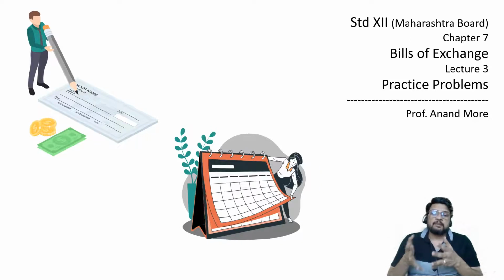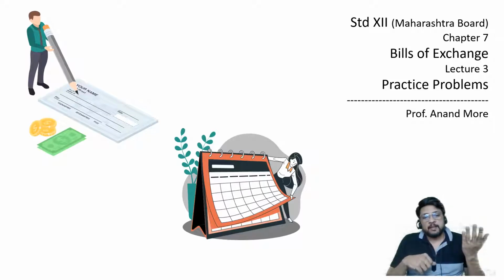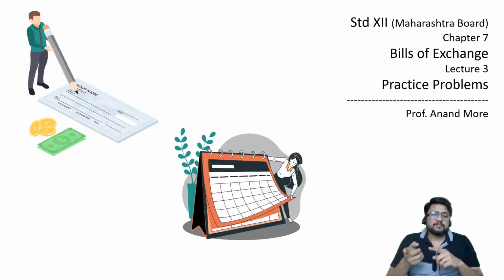Then we studied how the bill of exchange can be drawn. There are different types of bill of exchange. We studied based on their purpose, their place, or their method of drawing. Bills of exchange can be classified into different categories. It can be a trade bill or an accommodation bill, an inland bill or a foreign bill. We also studied that a bill of exchange can be either after date, after sight, or on sight, on presentment, on demand. Those are the points we have already studied.